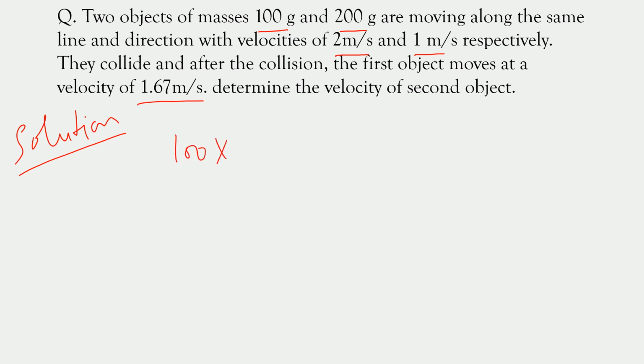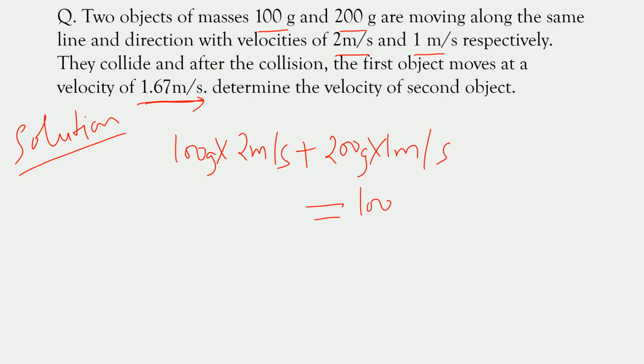Momentum of the first ball is 100 gram times the velocity 2 meter per second, plus the momentum of the second ball, which is 200 gram multiplied by 1 meter per second, is equal to the total momentum after the collision, where the first object moves at a velocity of 1.67 meter per second. So 100 gram multiplied by 1.67 meter per second plus 200 multiplied by VB.